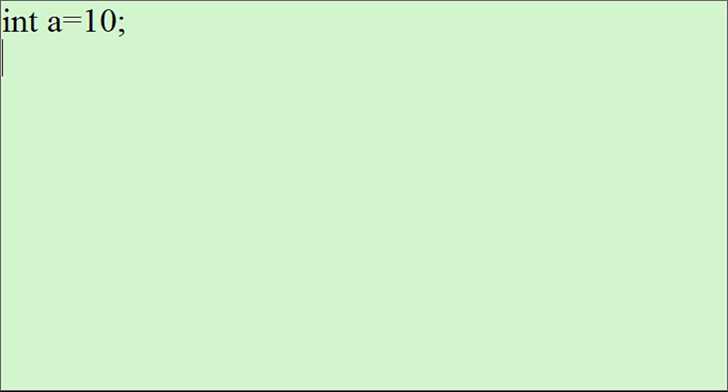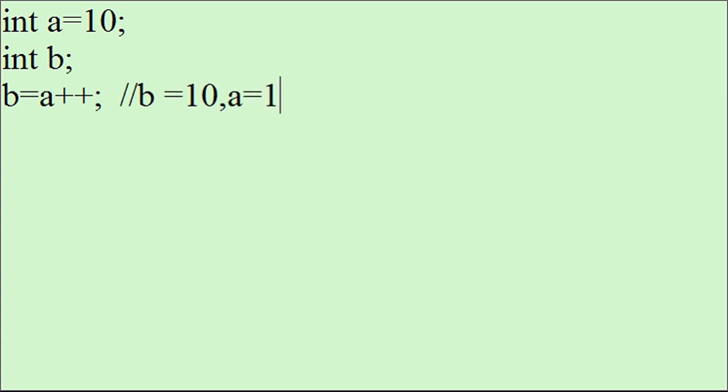But if I declare one more variable b, and now I say b equal to a plus plus, in this case we are using post incrementation. So what will happen here? The value of a will be assigned to b, so b will become 10, and then the value of a will be incremented, so a will become 11. That is nothing but post incrementation.